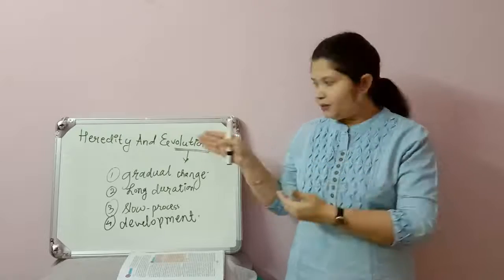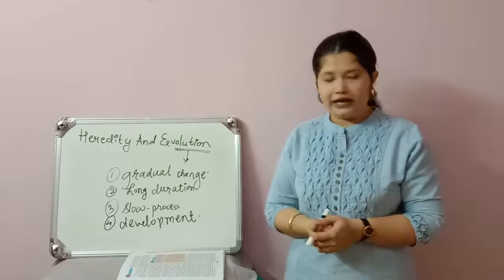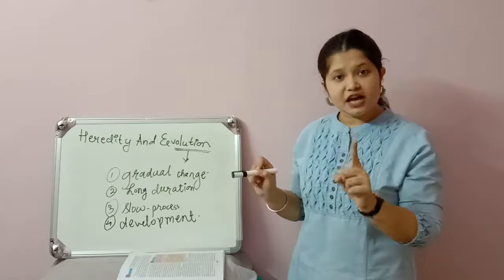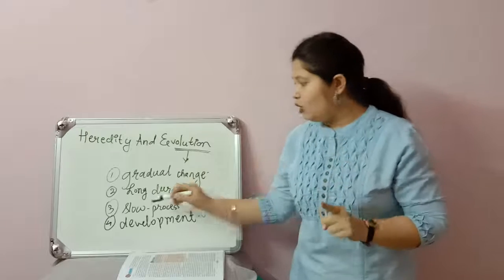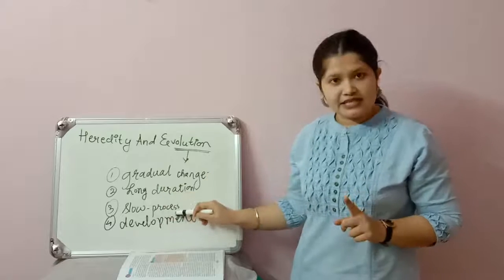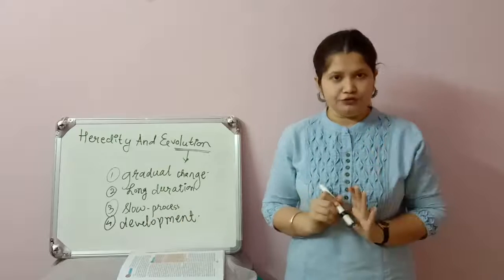Simply, we can remember these 4 words and make our own definition. Like, evolution is the gradual change which is occurring in the living organism over a long duration of time. It is a slow going process through which development of the organism is achieved.